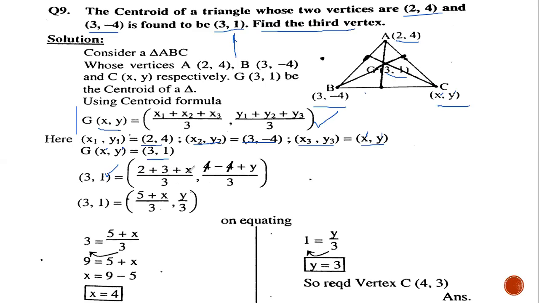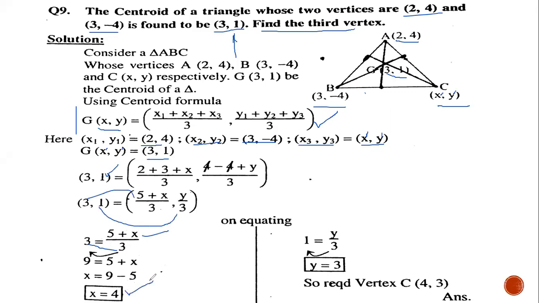Once again I will repeat a few steps. Here both sides are equal, and on these sides we have a point. If the points are equal, it means their x component will be equal and their y component will also be equal. Now we are going to equate the x component. On equating the x component, we got 3 is equal to 5 plus x by 3. To solve further, you have to cross multiply. 3 into 3 is 9. Shift this 5 to that side. That 5 becomes negative. So 9 minus 5 gives us 4.